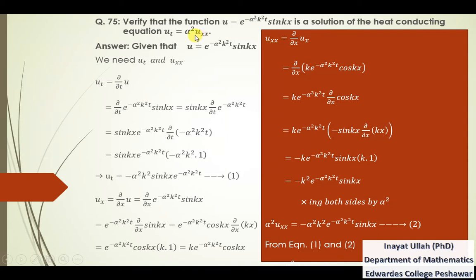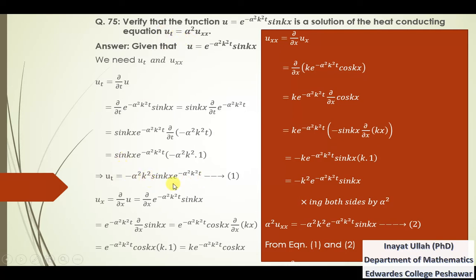So multiplying alpha square with both sides of this equation, alpha square into uxx is equal to minus alpha square k square into this whole function. That is equation 2. So that is the answer of this right side, equation 2, and that is the answer of this left side, equation 1.